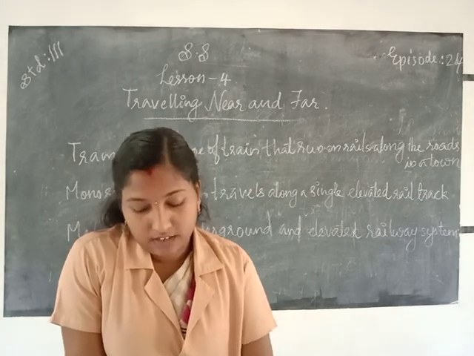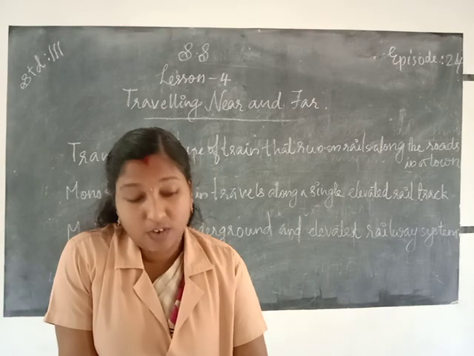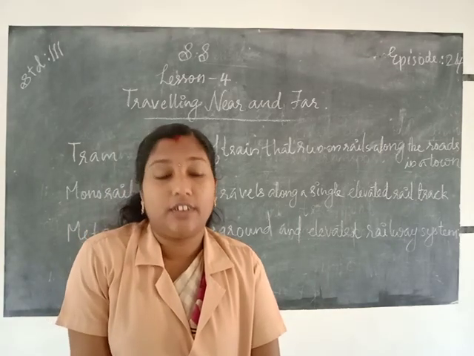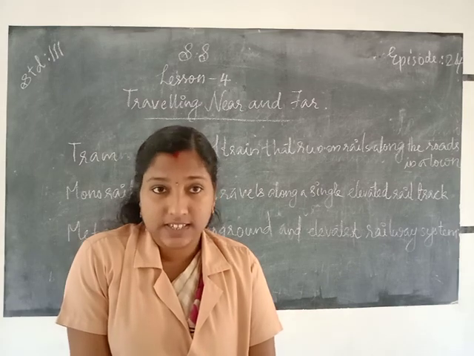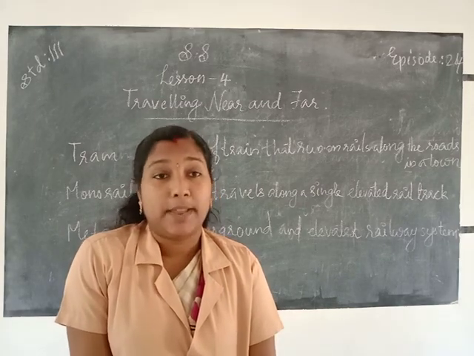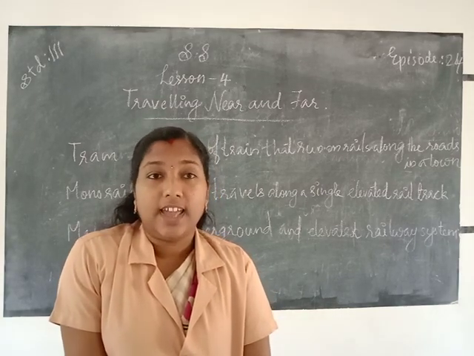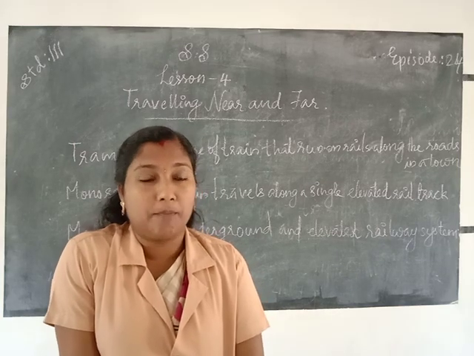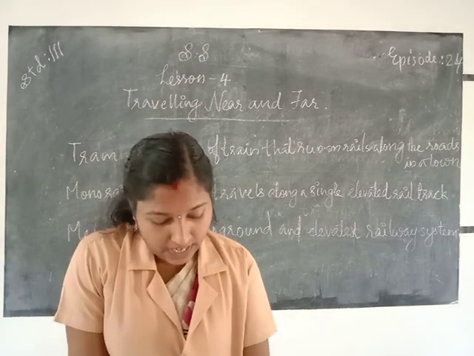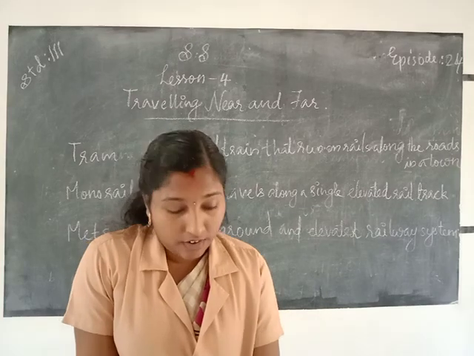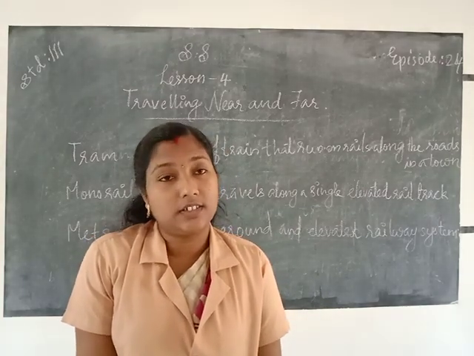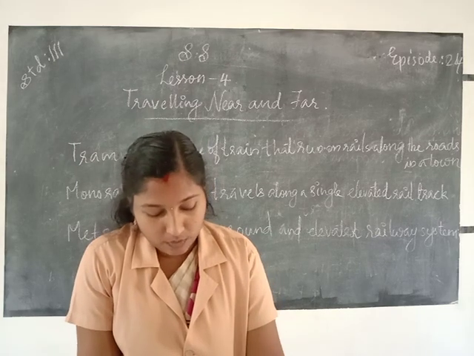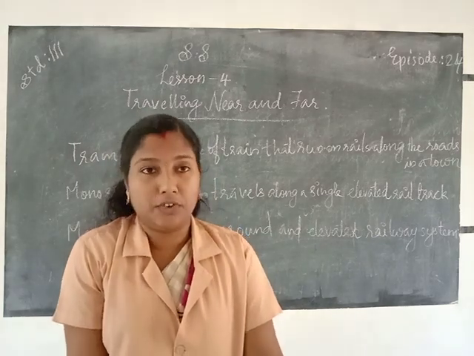Okay, next we learn about some other rail transport which is only present in some big cities like tram, metro, monorail, etc. So first one, tram. Tram is a type of train that runs on rails along the roads in big towns. Next is metro.